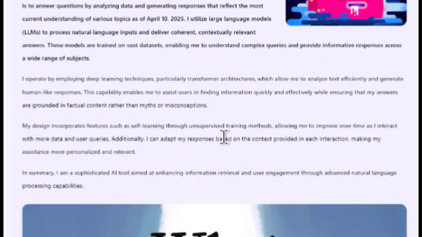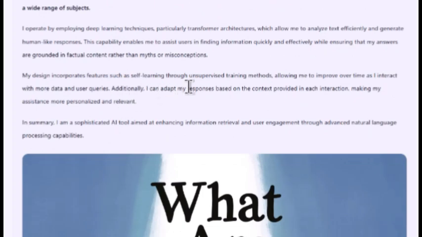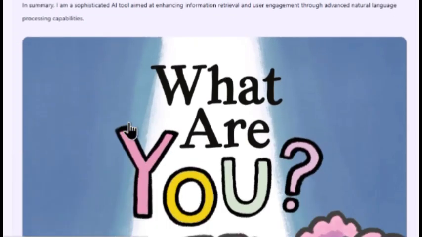It incorporates self-learning through unsupervised training methods, allowing it to improve over time as it interacts with more data and user queries. Additionally, it can adapt its response based on the context provided in each interaction, making it a more personalized and relevant AI. In summary, Ask AI is a sophisticated AI tool aimed at enhancing information retrieval and user engagement through advanced natural language processing capabilities.